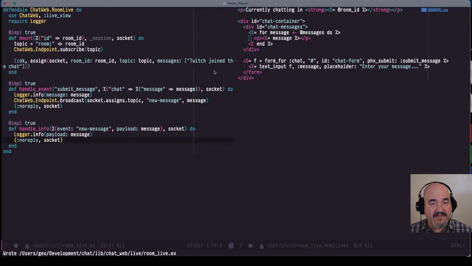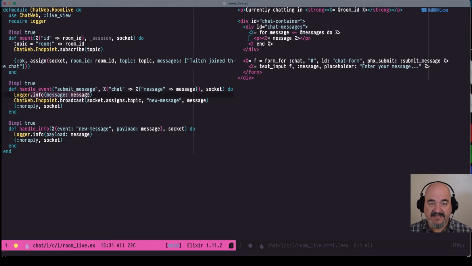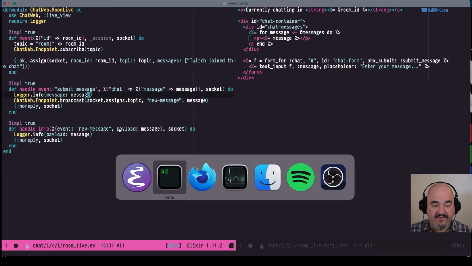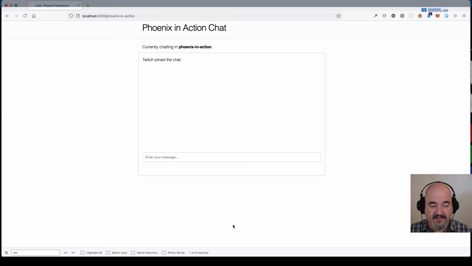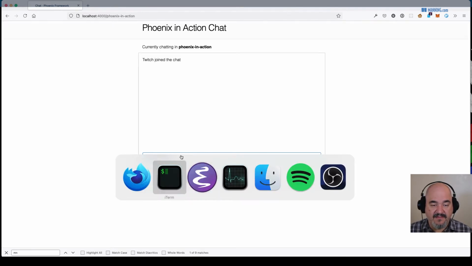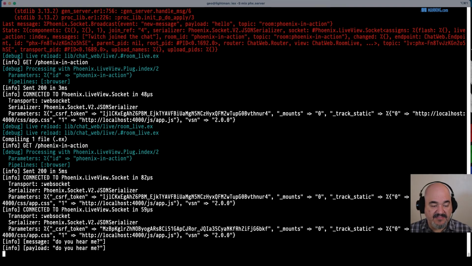All right, so now when we submit a message, we should see a Logger info here for message, and then it's going to broadcast that out to all the listeners, the subscribers to the topic, which we are one. So we should see another info of payload with that same message. Let's see if that's what we actually get. Do you hear me? All right, looks like something happened. Yes, we have message, do you hear me? And payload, do you hear me? Perfect. That is what we wanted.